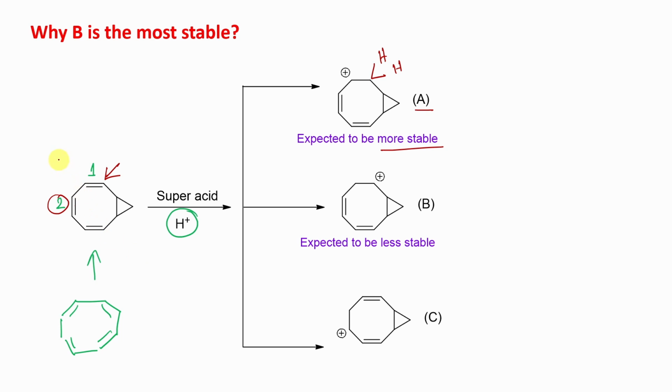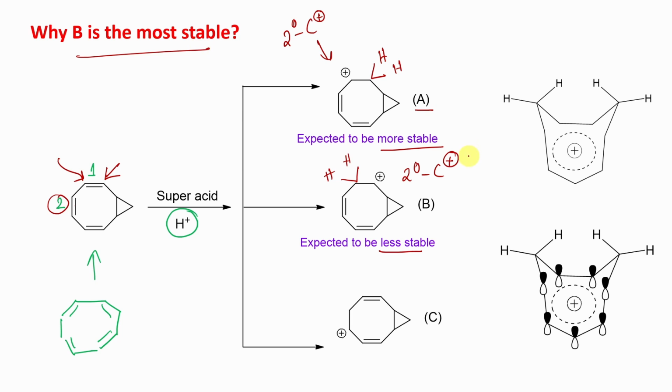And if you look at this other position, if the protonation happens here, then this is hydrogen. Now generally it is expected to be less stable. Why? Because it's an isolated secondary carbocation. Previously it was also a secondary cation, but it was a conjugated secondary carbocation, so more stable. But if you look at the actual proof, this B is more stable. Question, why? So you can see here, this B has homoaromaticity. How? So here you can see this part behaves like CH2, this part behaves like CH2.